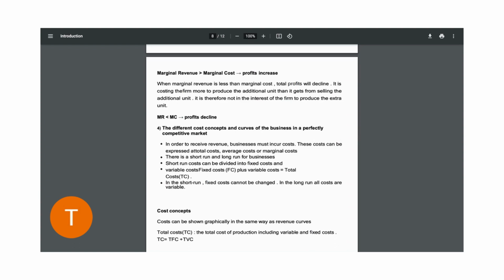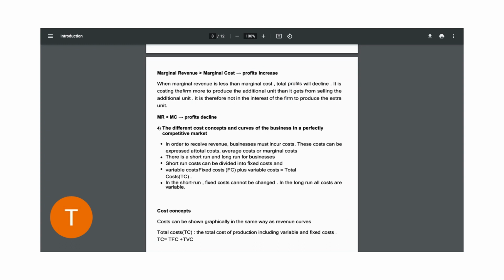So this brings me to the next point. When the marginal revenue is less than the marginal cost, the total profits will decline. It is actually costing the firm more to produce an additional unit than it gets from selling the additional unit. So we're basically saying that the profits will start to decline. Now let us go on to different cost concepts and curves of businesses in a perfectly competitive market.